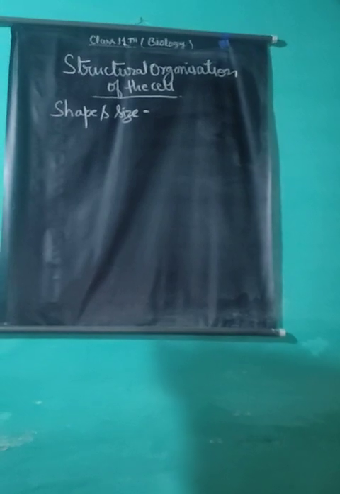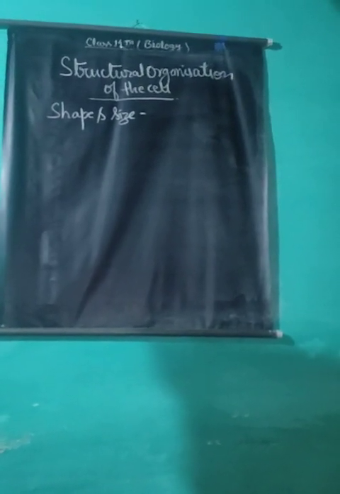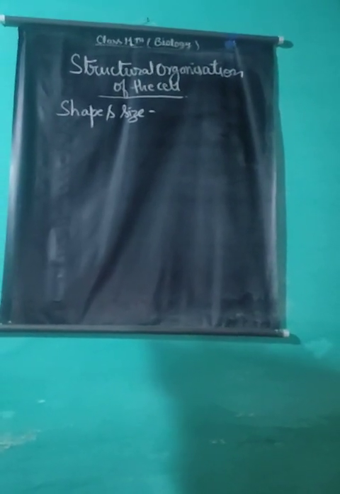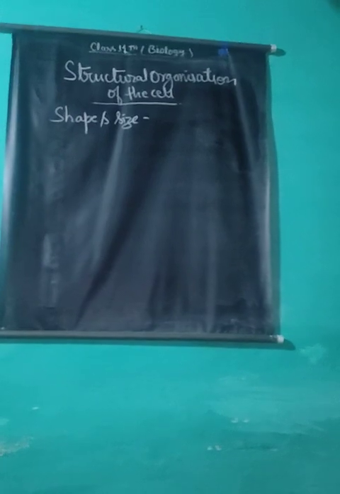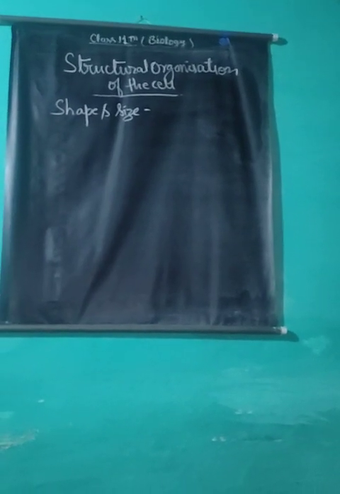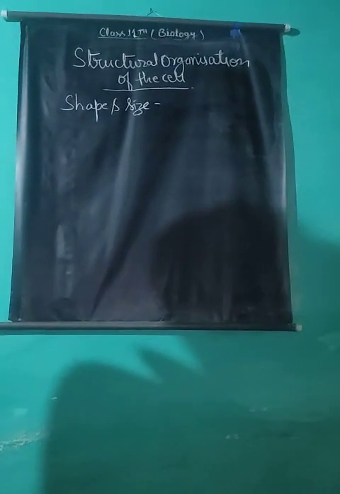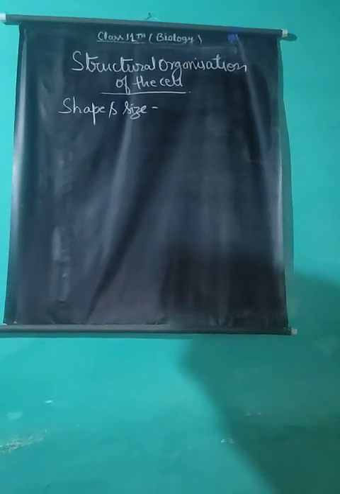The size of cells varies from organism to organism. Mycoplasma gallisepticum is the smallest cell, and the largest cell is the nerve cell of human beings.